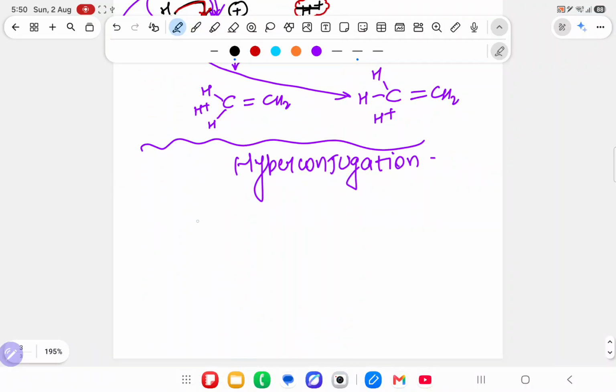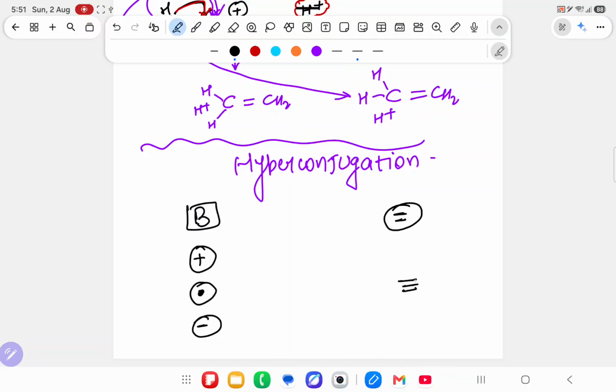Okay, suppose I write boron, I write plus, I write dot, I write minus, I write double bond, I write triple bond. I will ask, will boron show it? Yes sir, it has one vacant orbital, and in hyperconjugation an electron is given by some other element from the alpha position, so that vacant orbital will take it. Plus also means a vacant orbital. Dot means one unpaired electron is there, it will also take. Minus, no, it is already stable, it has more electrons, so it will give to someone, it will not take.